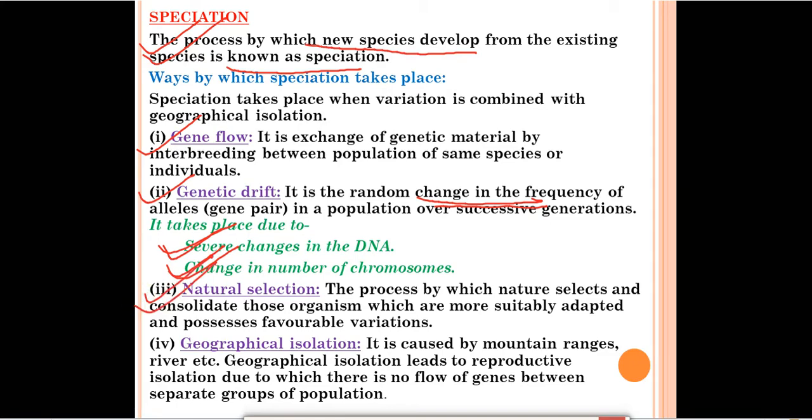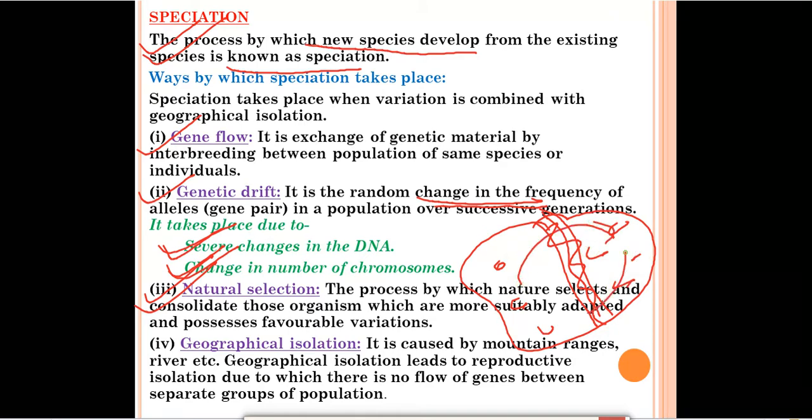And the last one is geographical isolation. It is caused by mountain ranges, rivers, etc. Geographical isolation leads to reproductive isolation, due to which there is no flow of genes between the separate groups of a population. For example, suppose there is one big forest with a river in between. Some populations are on this side, and some on the other side. It is not possible for this population to go to that side, or that population to come to this side.